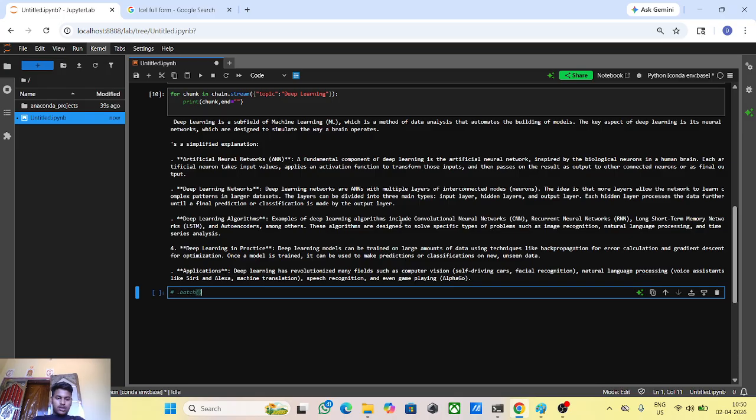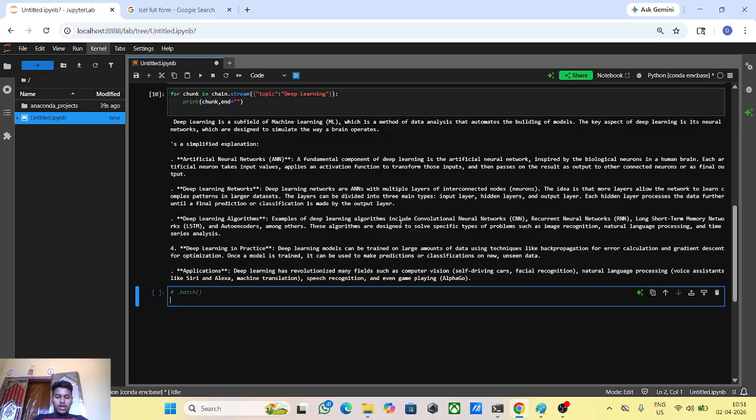Dot batch. Okay, how do we apply this dot batch function? First of all, dot batch is nothing but, instead of taking one user query, you take multiple queries as topics. Then let's see how this works.